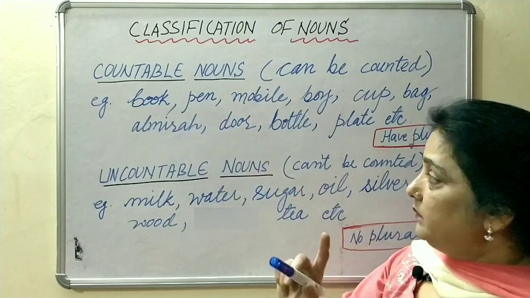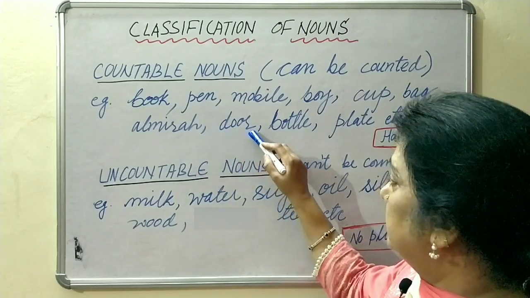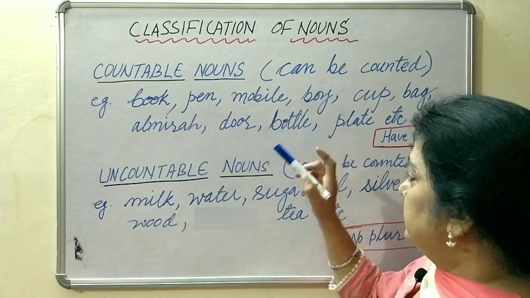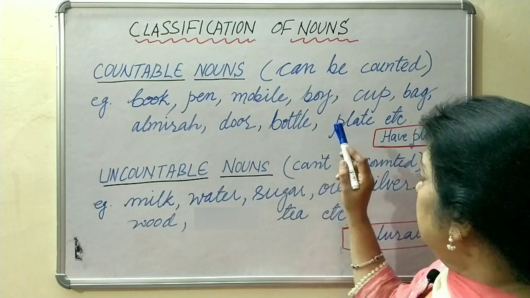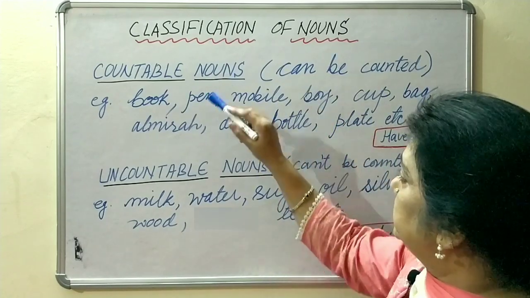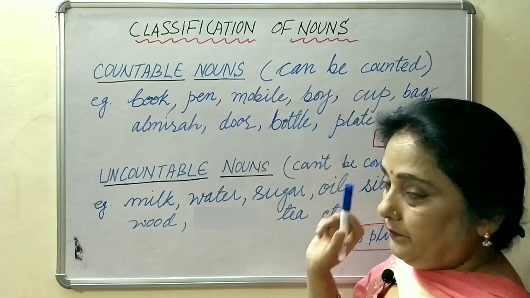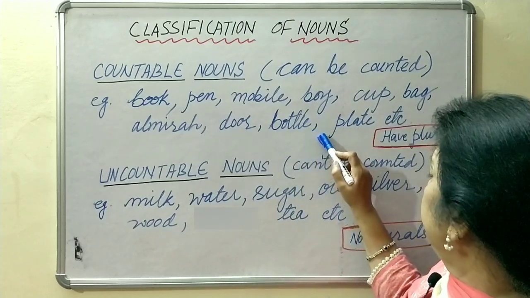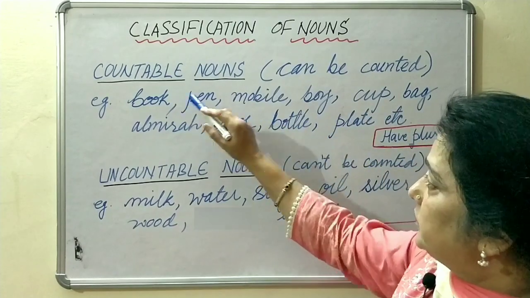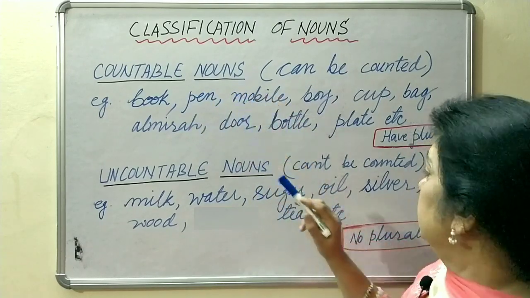Almirah, one almirah. Then door, one. Bottle, one. Plate, one. So all these are countable. We can count these. And because they are countable, they are called countable nouns.